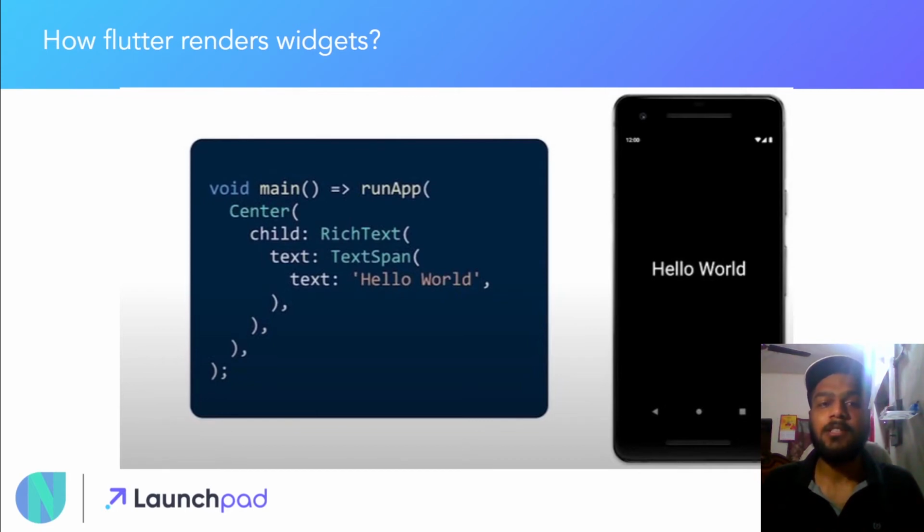Basically, when we are running a Flutter app, a top to bottom approach is taken. The first thing that runs is the main function, which runs the runApp function. And inside the runApp function, as we have different kinds of widgets, like the Center widget, RichText widget and TextSpan widget, these will be laid down one by one, and on top of that the other widget, which is a child of this widget, will appear.